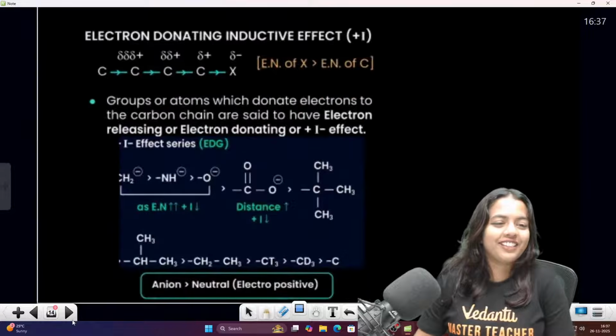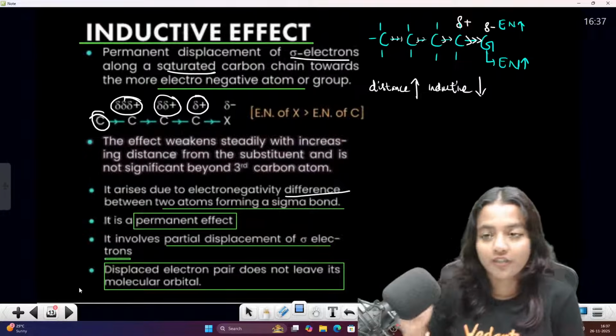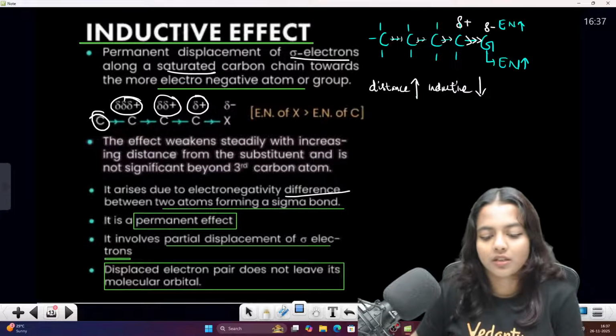Okay, Joshua. Okay, fine. So this is actually now, so you got it, what is inductive effect. Now there are two types of effect, my dear students.